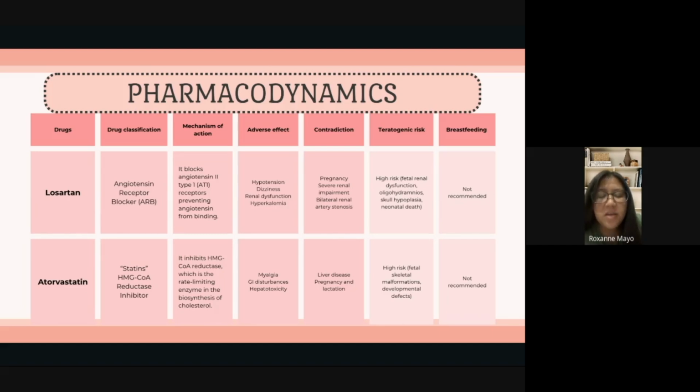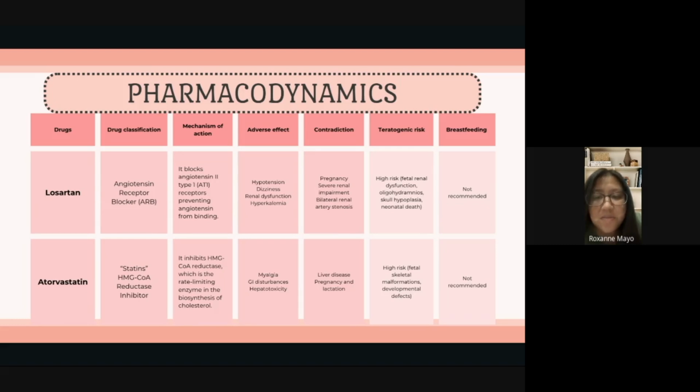For atorvastatin, it is under statins or an HMG-CoA reductase inhibitor. It inhibits HMG-CoA reductase, which is the rate-limiting enzyme in the biosynthesis of cholesterol. So this would lead to reduced cholesterol production, and this would lead to the upregulation of LDL receptors on hepatocytes, therefore increasing the uptake of LDL from the blood and lowering plasma LDL levels. Its adverse effects include myalgia, GI disturbances, and hepatotoxicity.